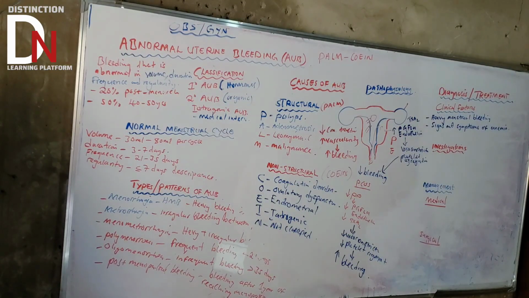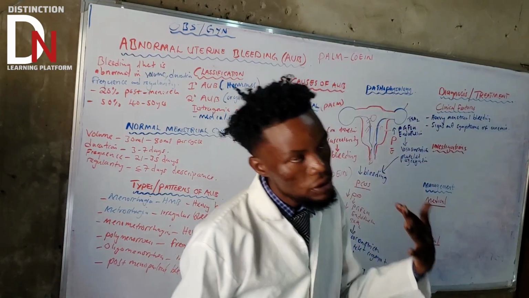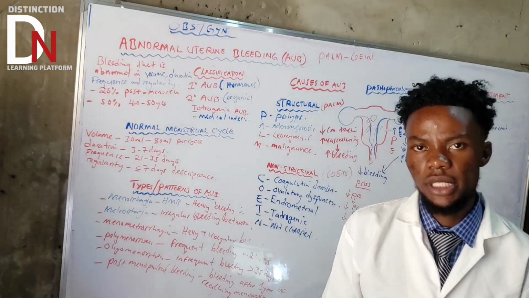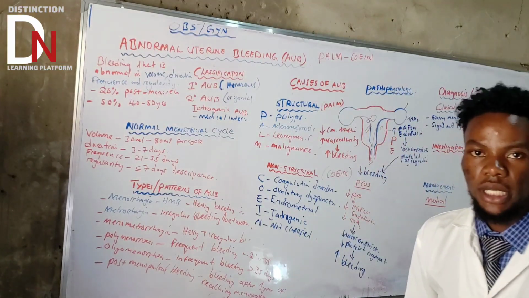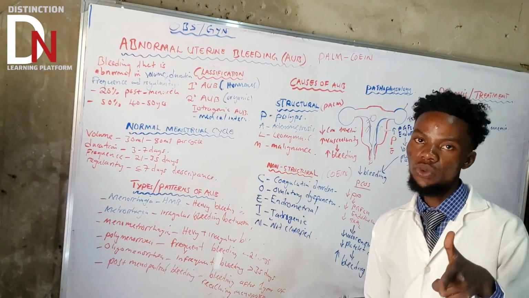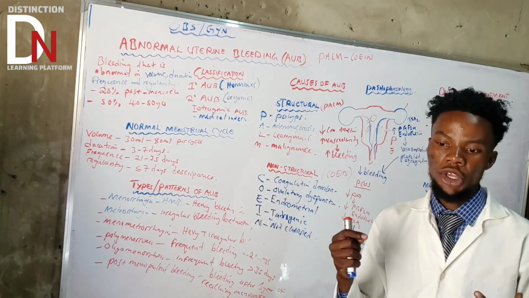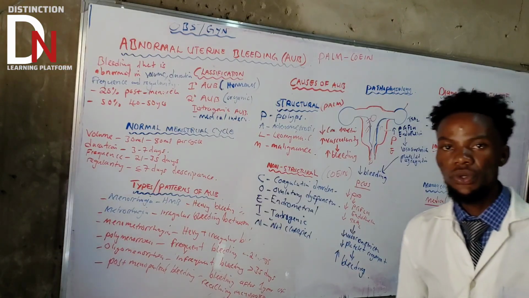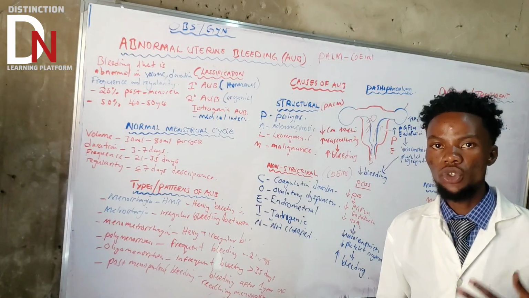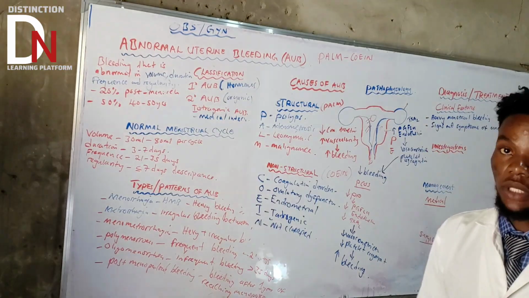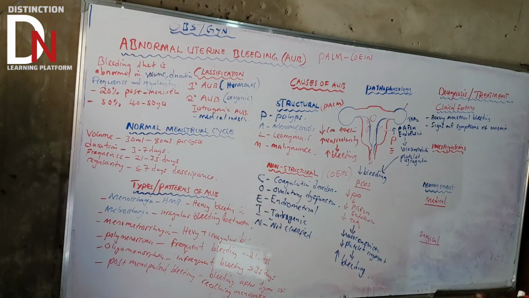So, if you do all those things, then you also do the general exam. You do the general exam, the general appearance of the patient, nutritional status. You also look at the respiratory system, because these people are also prone to infection. You do the respiratory exam, cardiovascular exam, GIT exam, you do also a genitourinary exam. So you do all the exams that you're supposed to do, according to the symptoms and signs the patient is having.